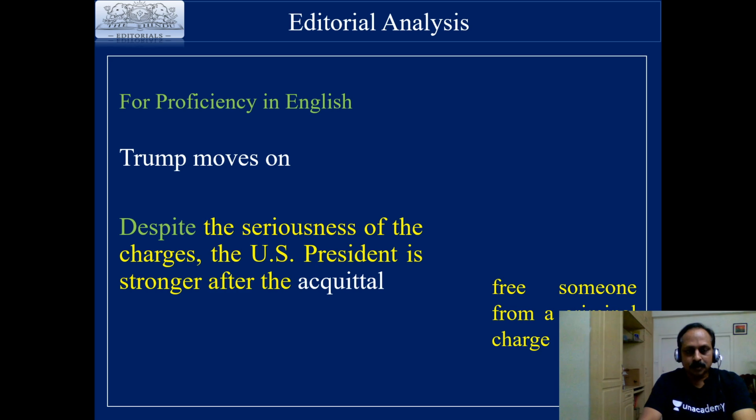Despite the seriousness of the charges, the US president is stronger after the acquittal. This talks about a contrasting situation. The word despite talks about a contrast. So, usually, if the charges are very serious, then the person who has been accused or charged should become weak. But in the case of Donald Trump, despite the seriousness of the charges, the US president is stronger after the acquittal. And there is one important word here, despite.